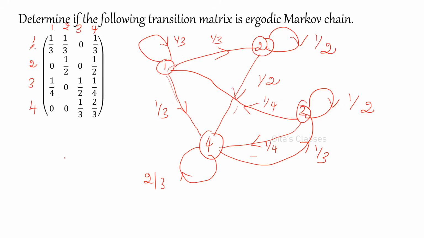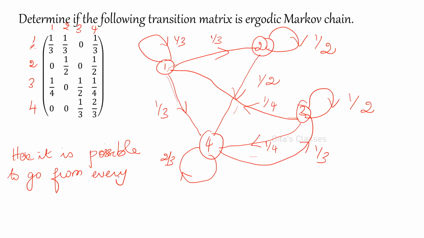Therefore, it is ergodic. This is the way to check. If you draw the diagram, you can find out easily whether the arrows are there or not. So it is possible to go from every present state to all other states.